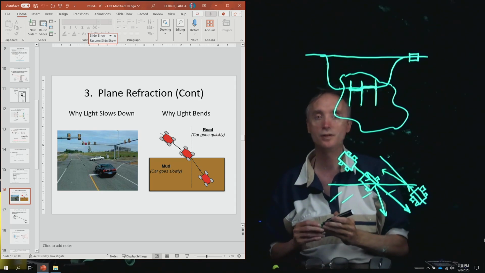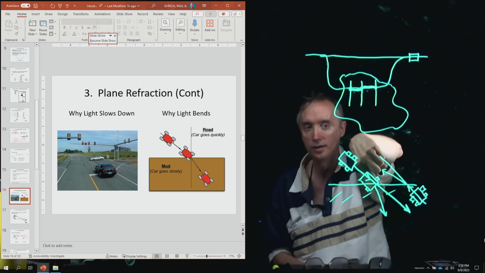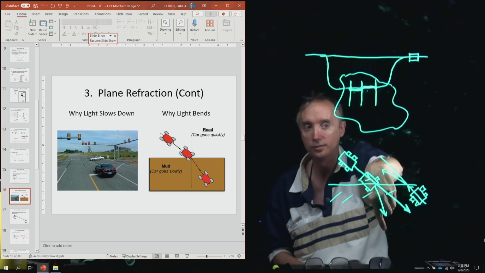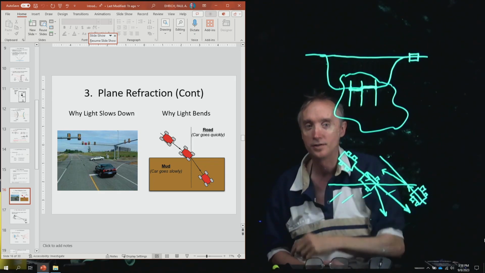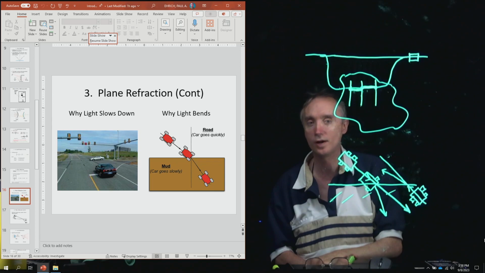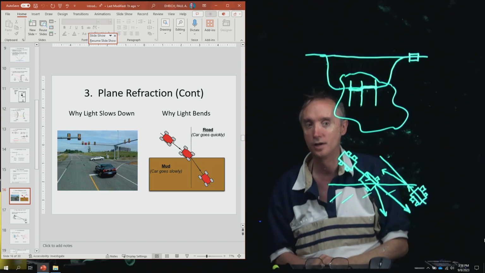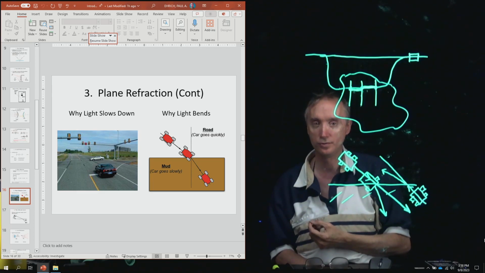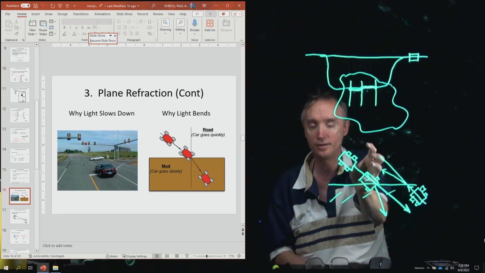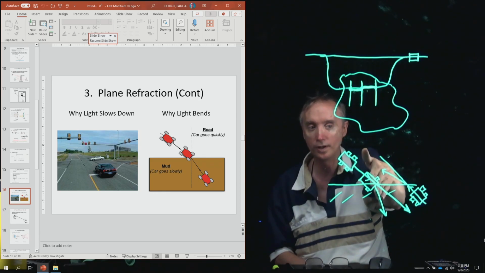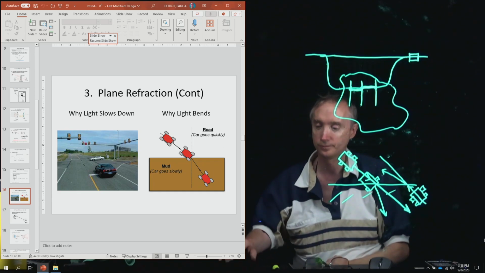So what I want you to see about that picture is no matter whether the car is going this way, it bends this way, but if it's going this way, it bends that way. So it doesn't really make any difference which way the car is going. The angle is going to be the same. So this is something I'd like for you to be able to do on the exam, is predict the direction that light is going to bend whenever it gets into different kinds of materials.